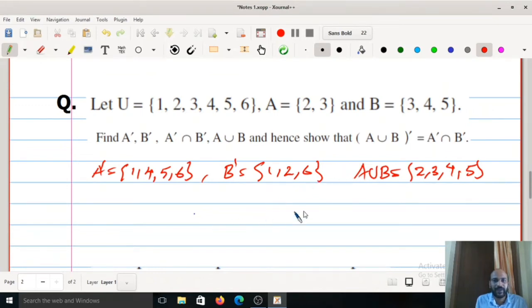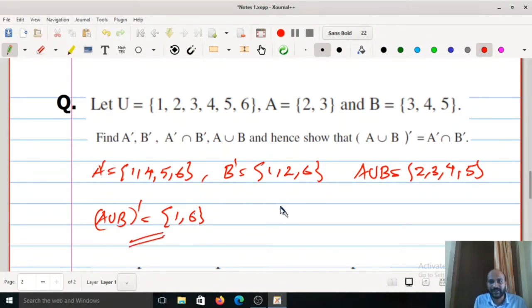So first we can find left hand side. Left hand side you have to find (A union B) complement, means all elements in U which are not in A union B. So 1 is not in A union B, so we can write 1. 2 we cannot write, 3 not possible, 4 not possible, 5 not possible, then 6 we can write. So (A union B) complement is set {1, 6}. That is our left hand side.